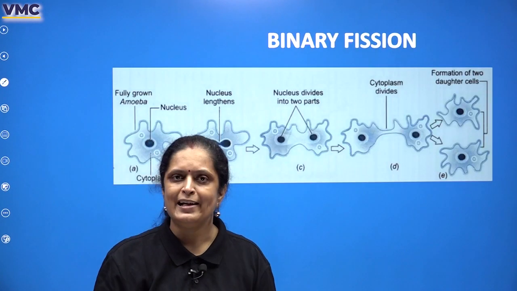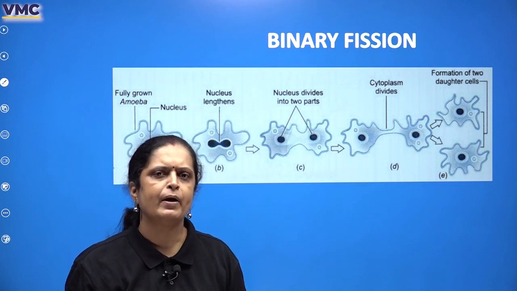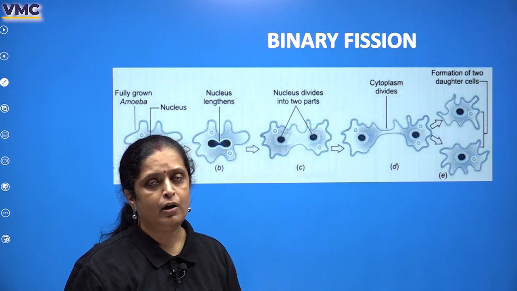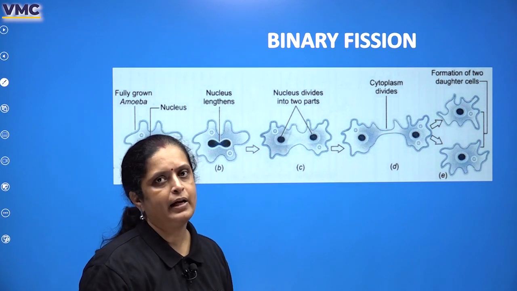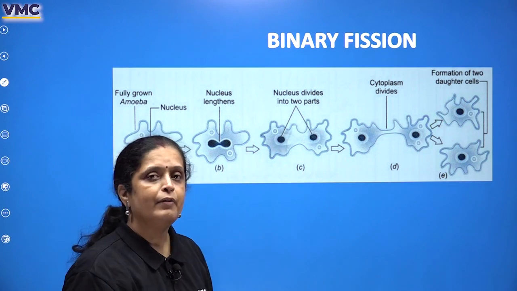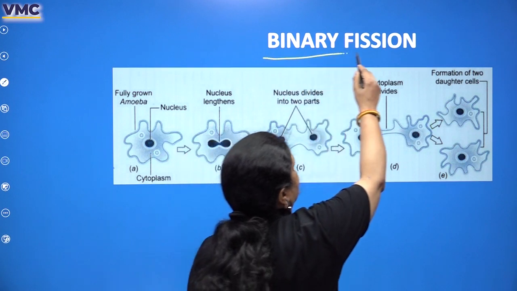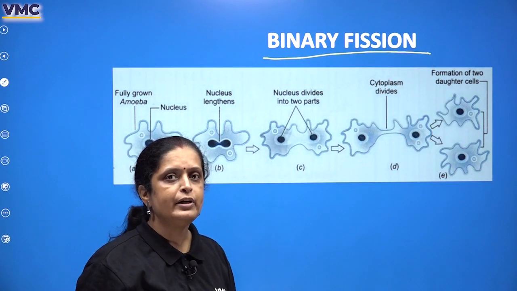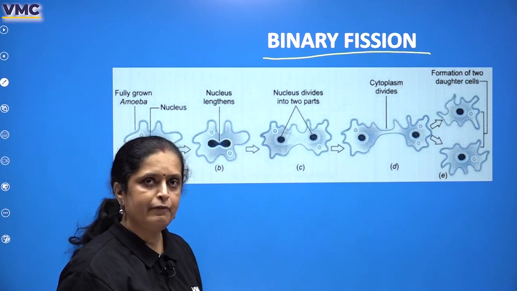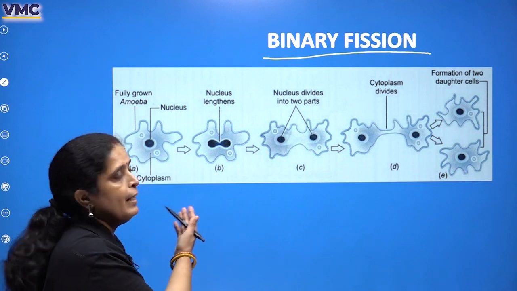Let's continue with asexual reproduction. Asexual reproduction is followed by most of the lower order organisms. Amoeba, one of the very famous microorganism, follows a very well-known binary fission as the reproduction method. So the first asexual reproduction method that we are going to study is binary fission. तो आइए देखें binary fission में क्या होता है.